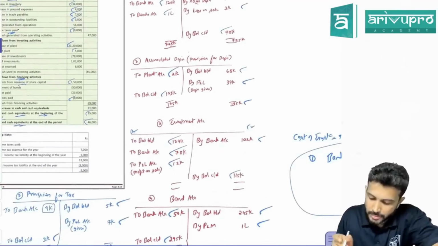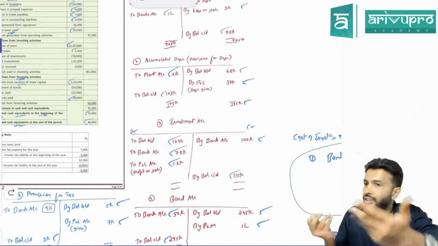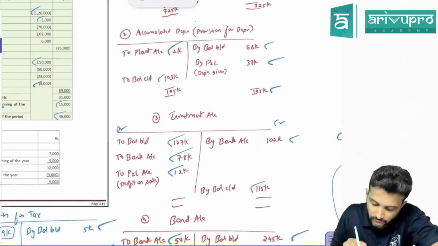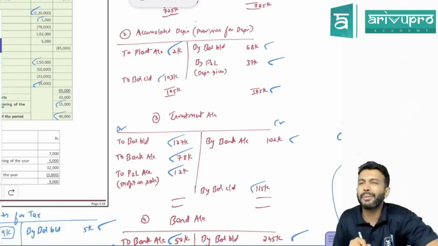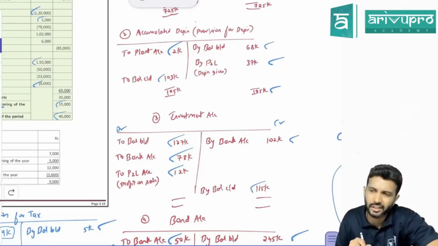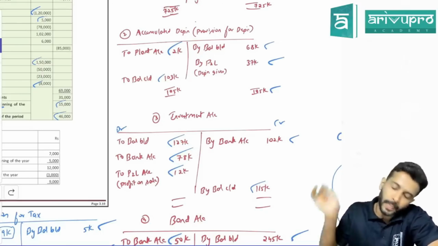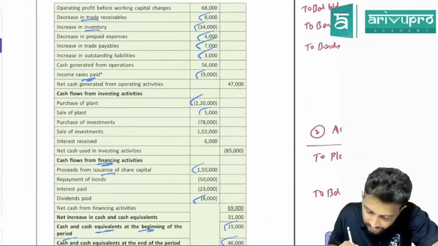Now check the investment account. It is also matching. That means there is no balancing figure. Push the impact. You're right. You have two bank here. Two bank means it is an investment purchased. So investment purchase, where it will come? Under investing activity, minus 78 have they done?